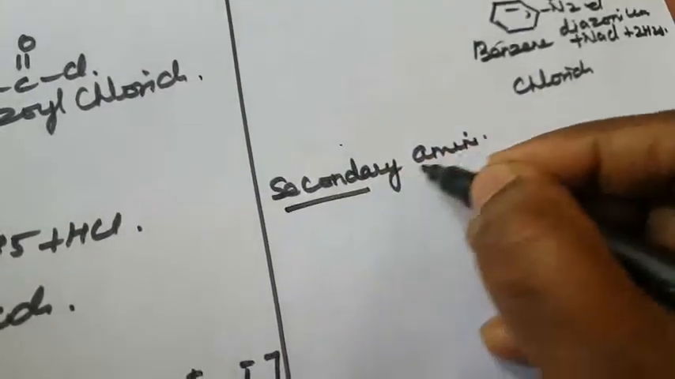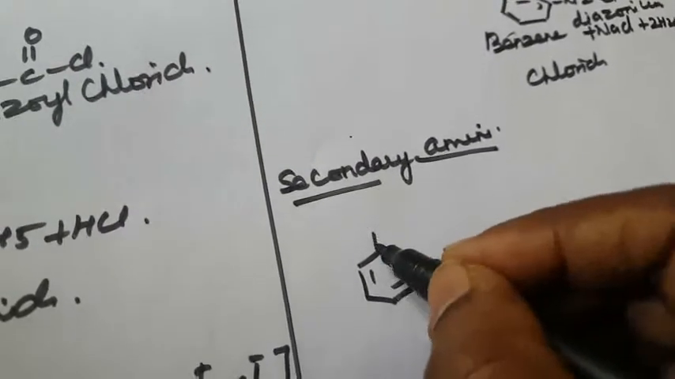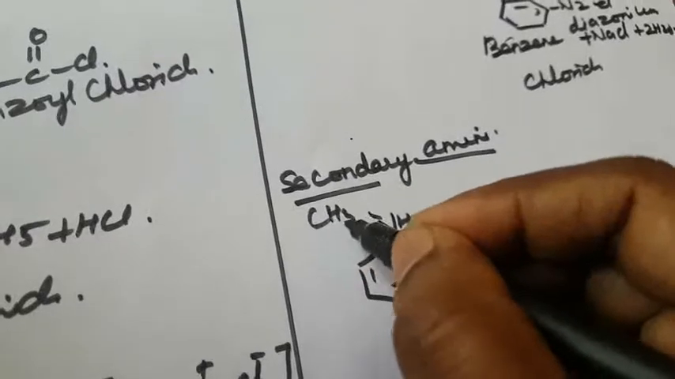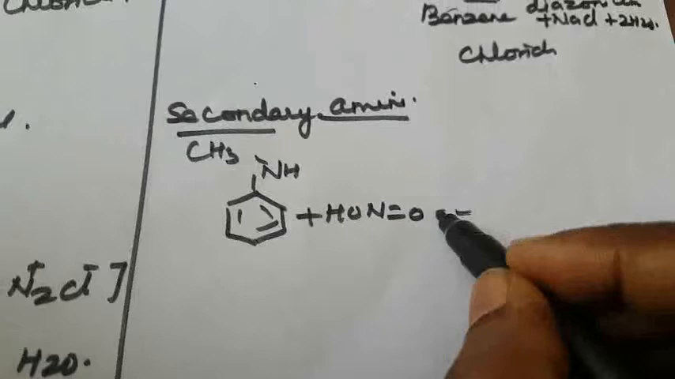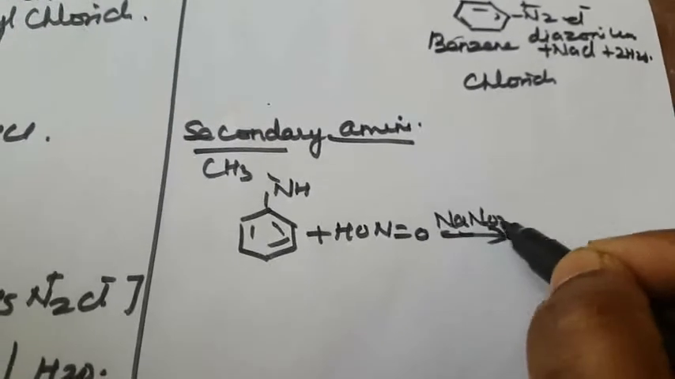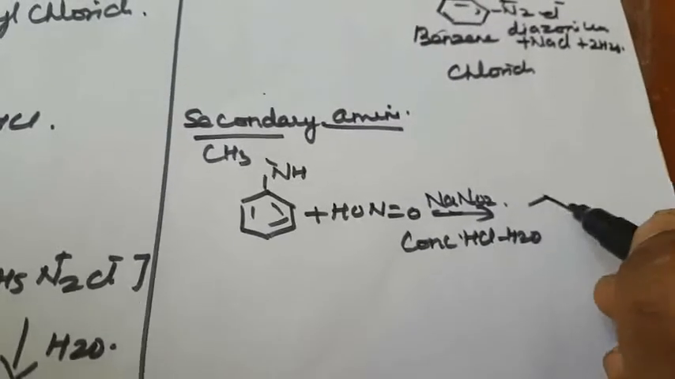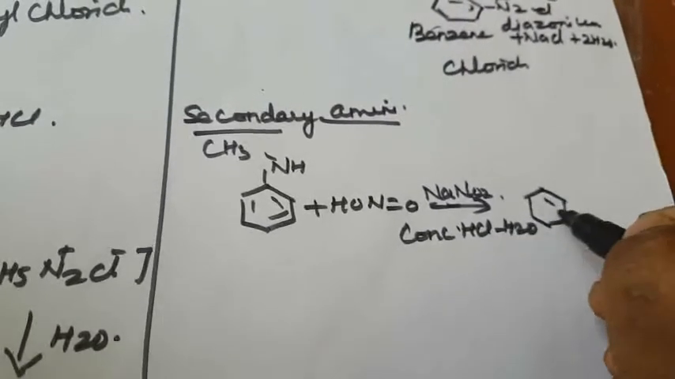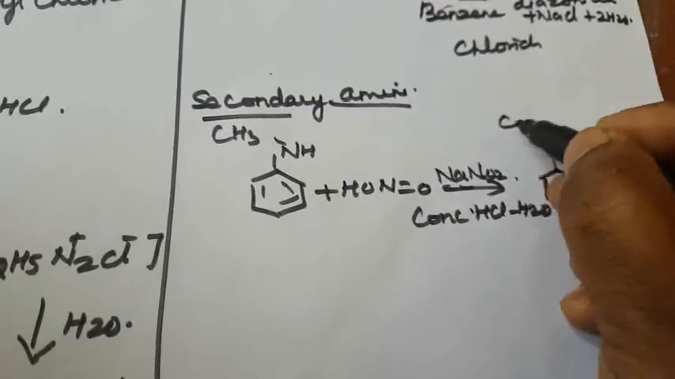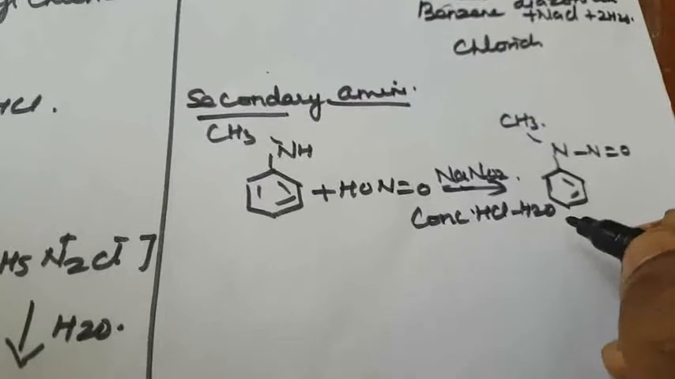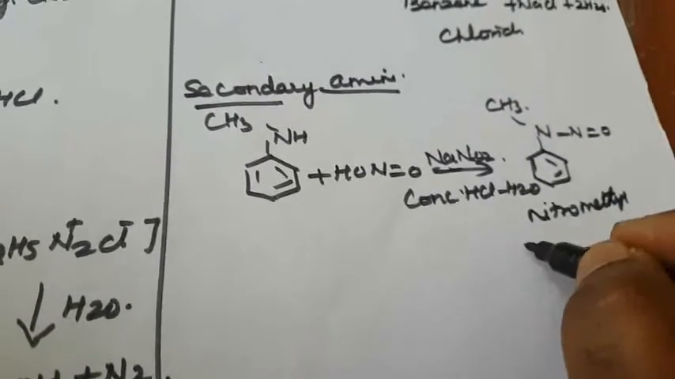Okay, what is a secondary amine? Here, C6H5NHCH3 plus HONO, from sodium nitrite NaNO2 and concentrated hydrochloric acid in H2O, gives C6H5N(N=O)CH3. Okay, nitroso-methyl phenylamine.